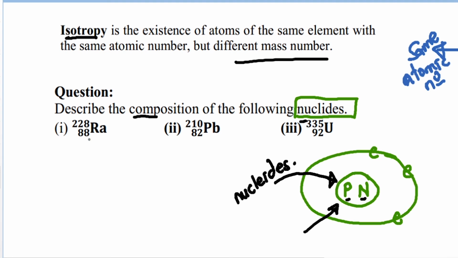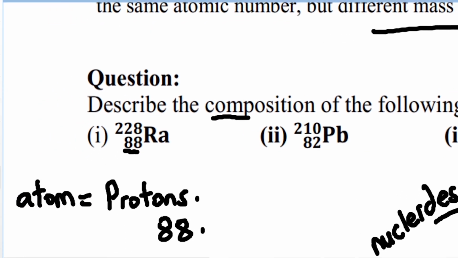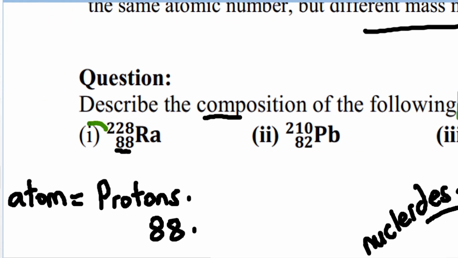So if you look at this one, remember we said that this is 88, the atomic number. We said atomic number is the same as the number of protons. So from here, we are able to tell that the number of protons is 88. So what about the number of neutrons? Remember up here, the top number, 228, this top number is the mass number.